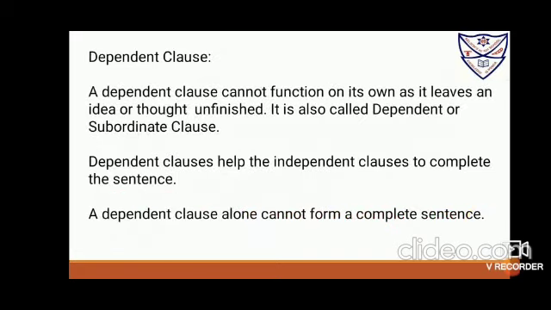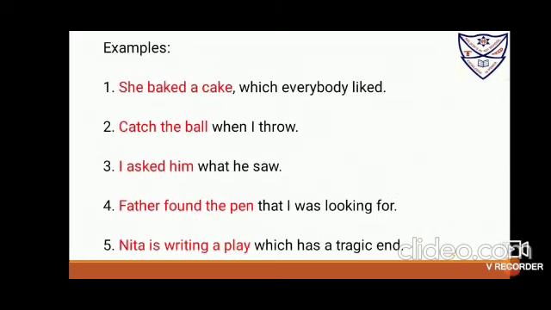Now, what is a dependent clause? A dependent clause cannot function on its own, as it leaves an idea or thought unfinished. It is also called a dependent or a subordinate clause. It needs some other phrases or group of words to complete its meaning. It is called dependent because it is dependent on some other clause to complete its meaning. Dependent clauses help the independent clauses to complete the sentence. A dependent clause alone cannot form a complete sentence. It cannot work alone anytime.